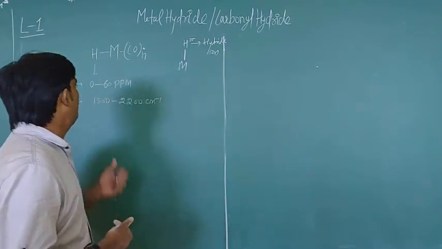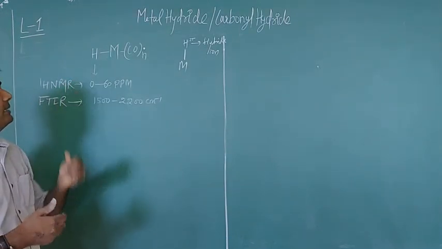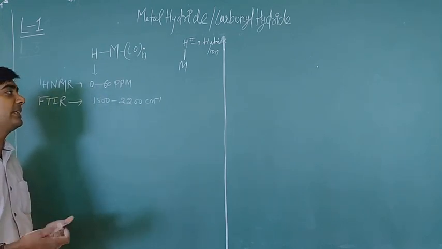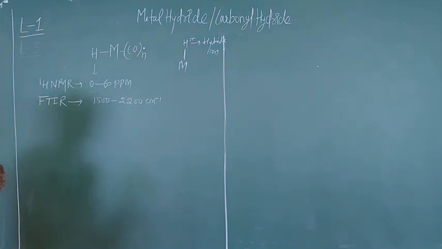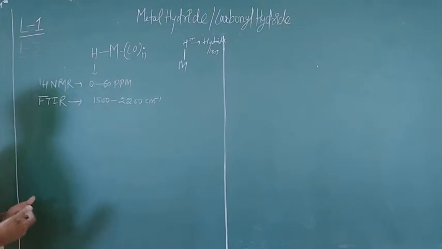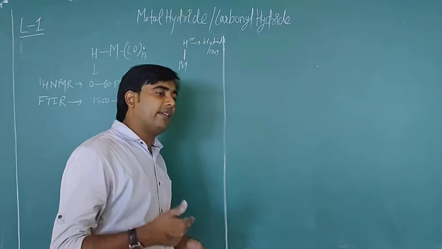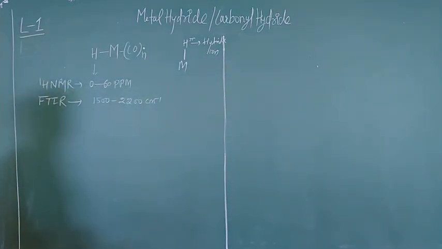Today my purpose is just the synthesis and introduction of metal carbonyl hydride complexes. After today I will discuss its chemical properties, physical properties, and some structural parameters. Then we will make a clear conclusion on its basicity, acidity, bridging, and other parameters. We have already discussed that metal hydride complexes are those complexes in which a hydride ion is directly attached to the metal.